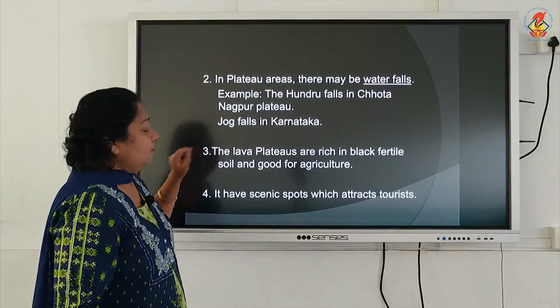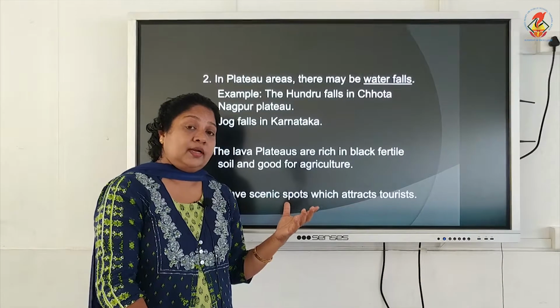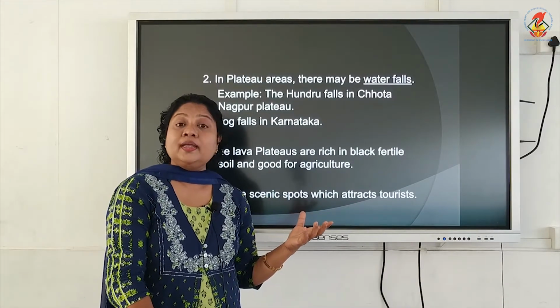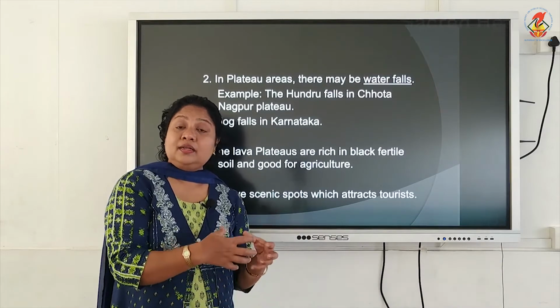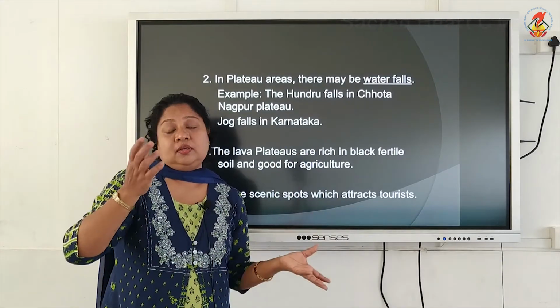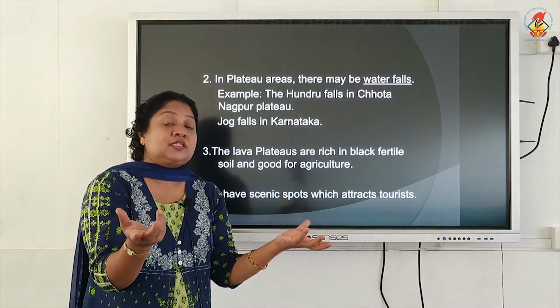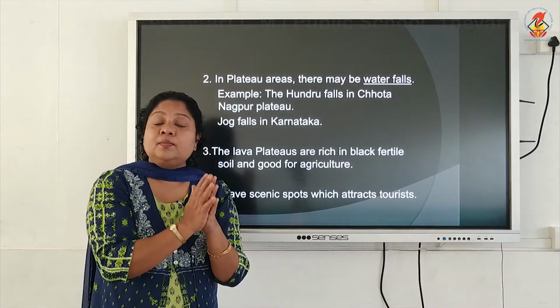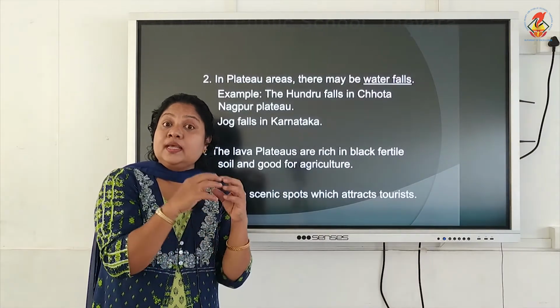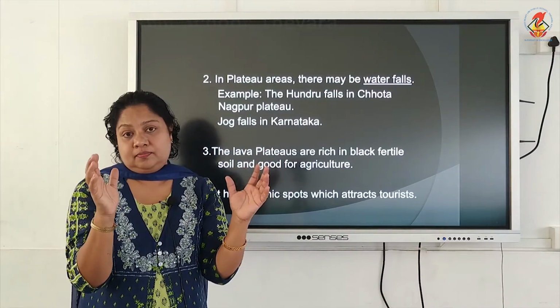Now the third one, there can be a lava plateau. What is a lava plateau? The plateau that is formed as a result of volcanic eruption. The magma under the earth, under high heat and pressure, oozes out, and when this lava comes to the surface and comes in contact with the atmospheric air, it cools down and forms black rock, lava rock.